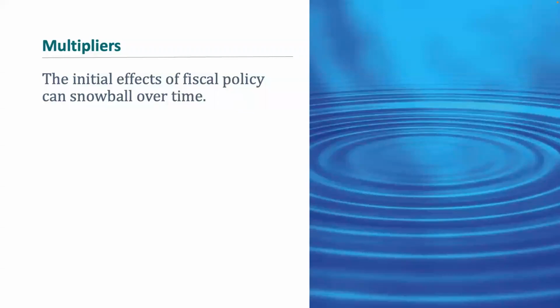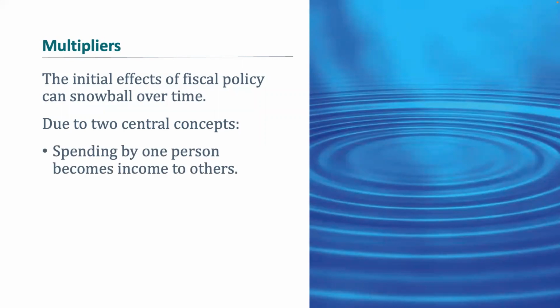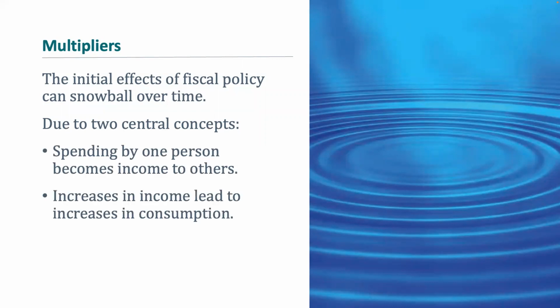Hello everyone. In this video, we're going to talk all about multipliers. The initial effects of fiscal policy can really snowball over time, and this is because of two central concepts. So we have spending by one person that becomes income to others, and increases in income that lead to increases in consumption. This implies that the tools of fiscal policy are even more powerful than what we previously thought or have indicated so far.